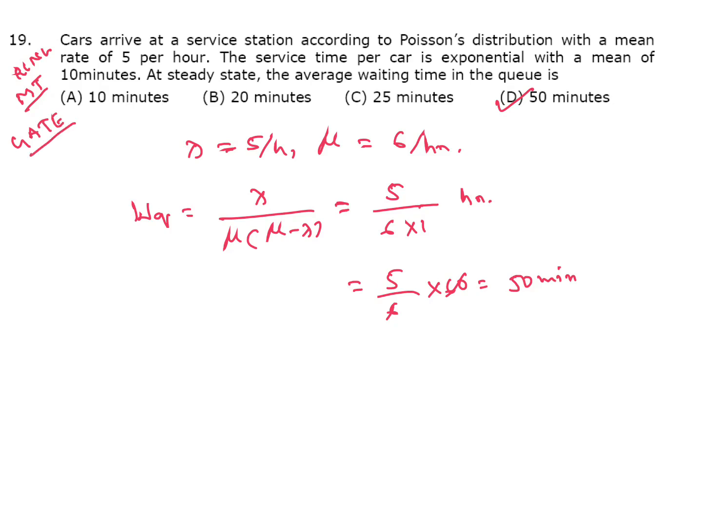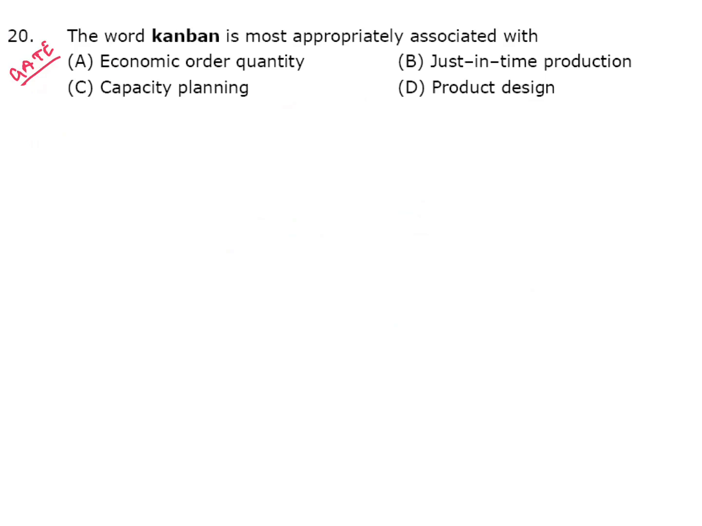The word Kanban is most appropriately associated with: A, economic order quantity EOQ. Sometimes only EOQ they are writing. B, just in time production, JIT. C, capacity planning, D, product design. Answer is JIT, just in time production.